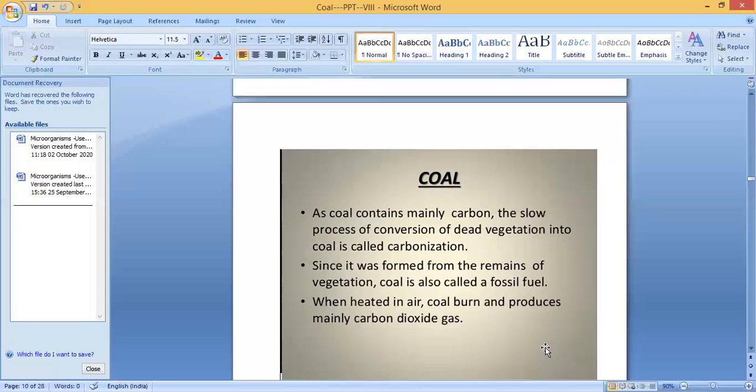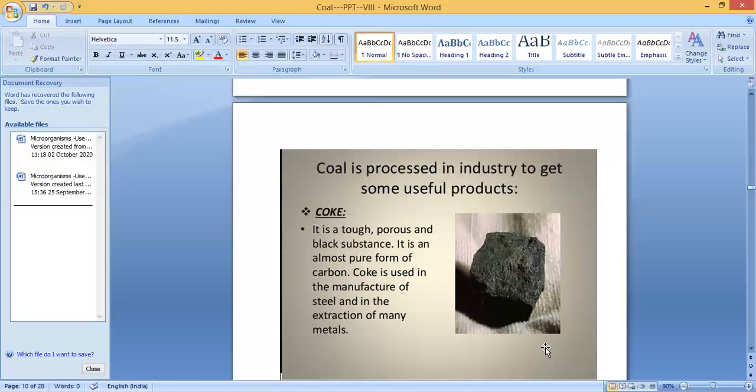When heated in air, coal burns and produces mainly carbon dioxide gas. Clear? So when we heat in air, which gas do we need? We need oxygen. This oxygen and carbon will combine to form carbon dioxide gas. When heated in air, coal burns and produces mainly carbon dioxide gas.